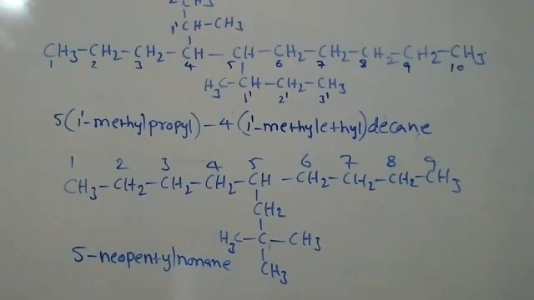Sir, 5, 2 prime, 5 open bracket, right? Yes, sir. 5, 2 prime dimethyl. 2 prime, 2 prime, twice you have to write, no? Yes, sir. 2 prime methyl propyl nonane. 2 prime, 2 prime, so can we just write dimethyl? No. Very good, sir, correct. 2 prime, 2 prime dimethyl. 2 methyls are there. Yes, sir. Then propyl nonane.